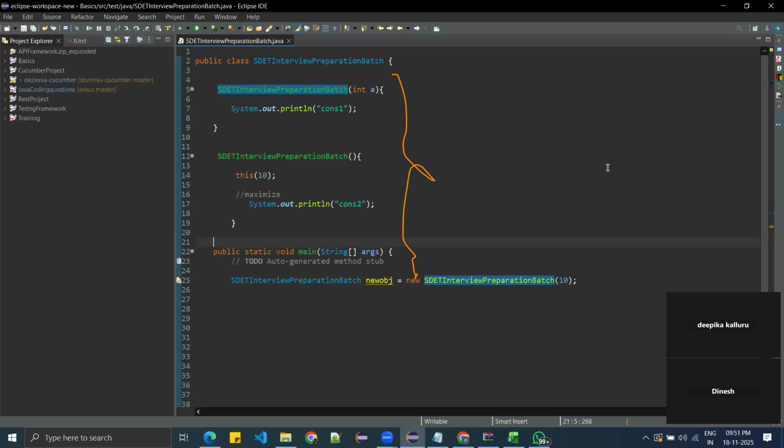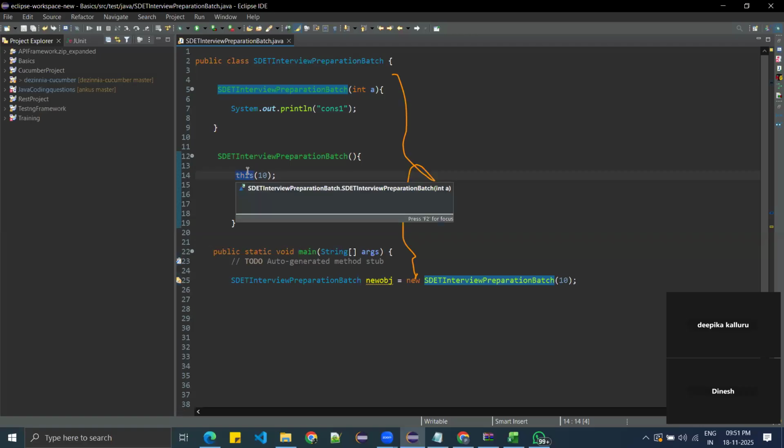Like calling constructor within constructor. Yeah, so calling constructor within the constructor using this keyword only. This is called constructor chaining. People will ask, how do you call the same constructor in a class? You call the same constructor in a class by using this keyword. When you want one constructor to call another constructor in the same class, you use this keyword.